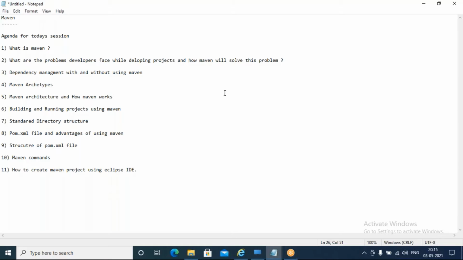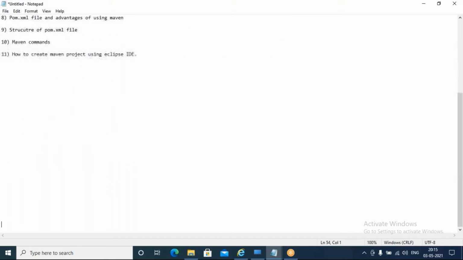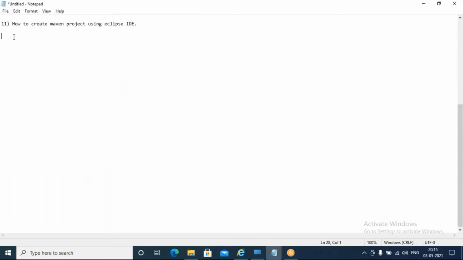Okay, so coming back to our first agenda point, what is Maven now? Maven is called a project management tool, or a build tool also. Project management tool or build tool.